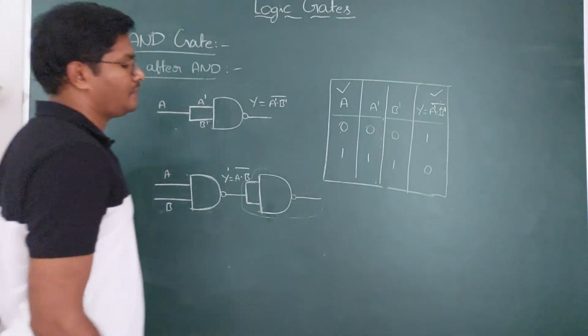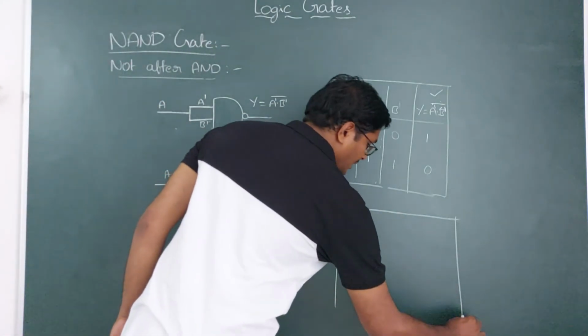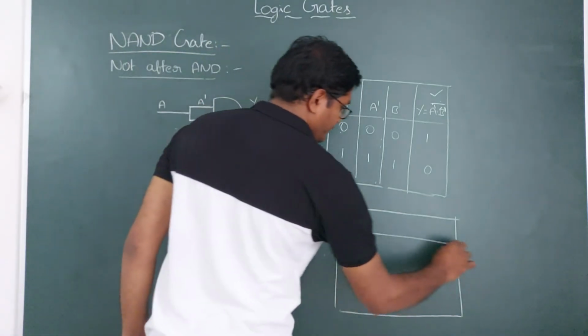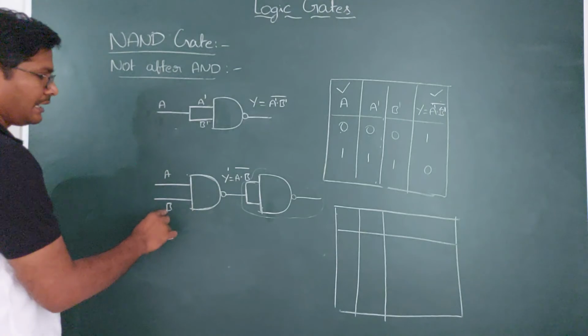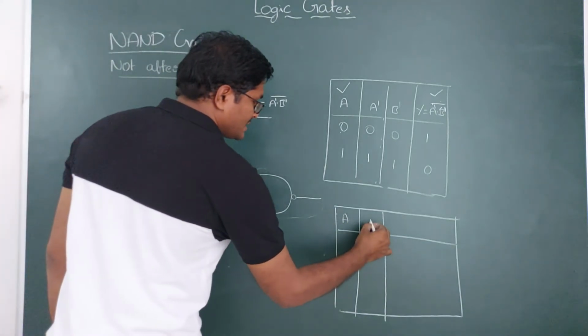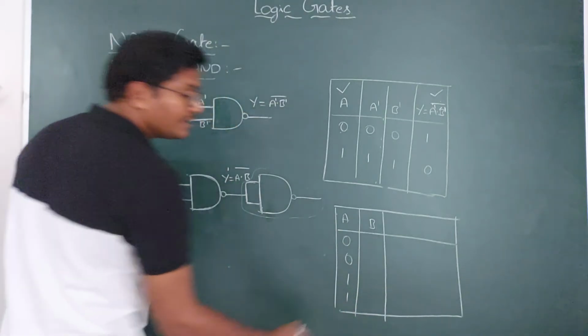Okay. If you write the truth table of this circuit, there are two input signals, A and B. How do you take the input signals? 0, 0, 1, 1 and 0, 1, 0, 1.